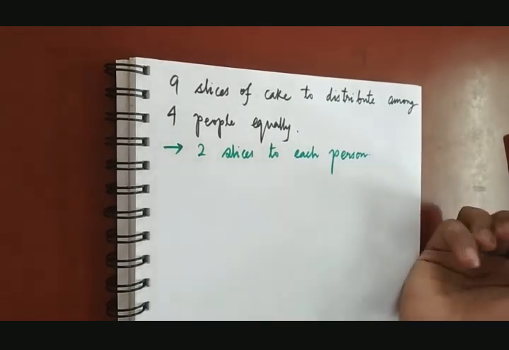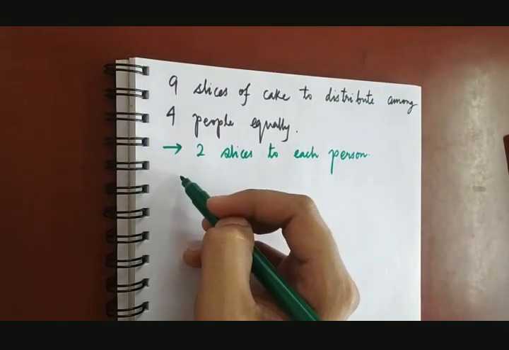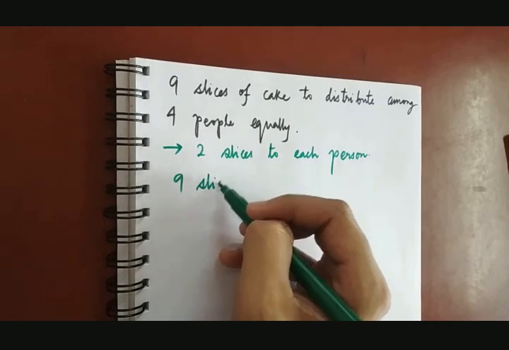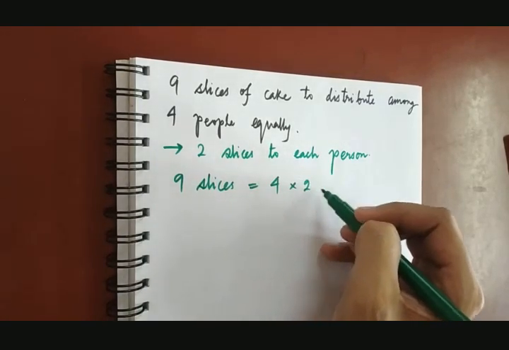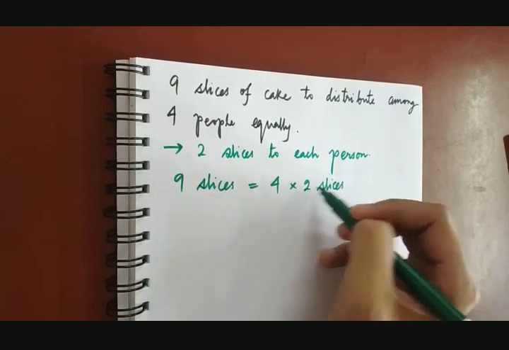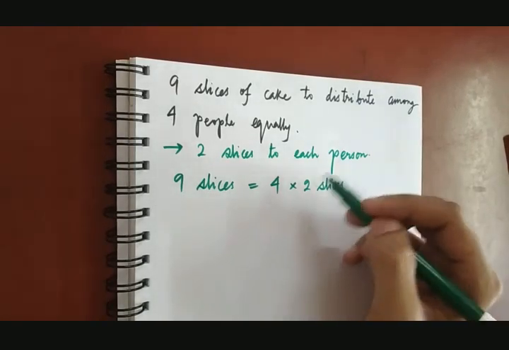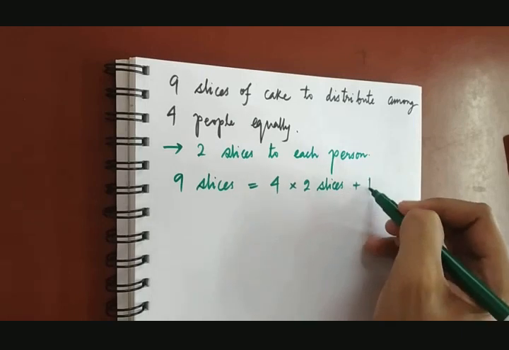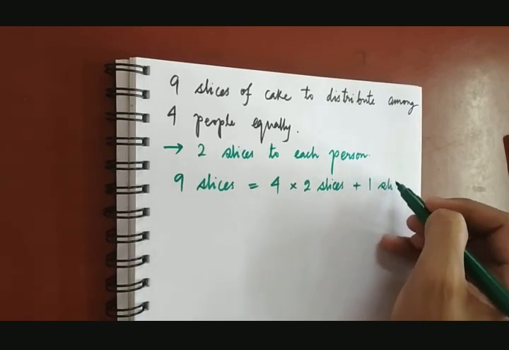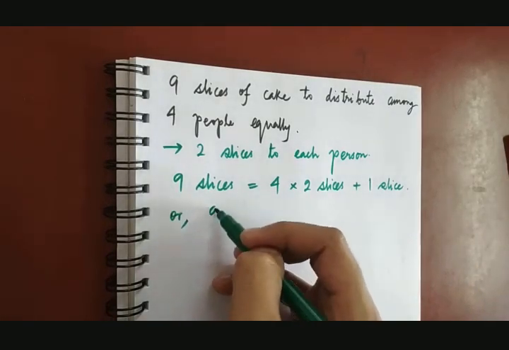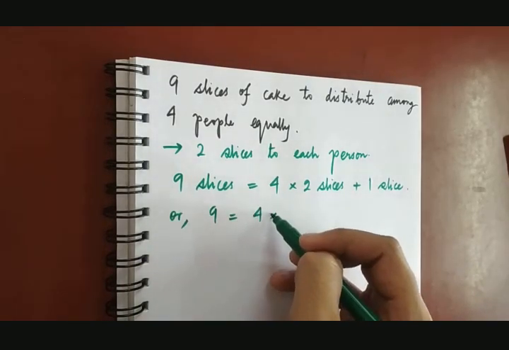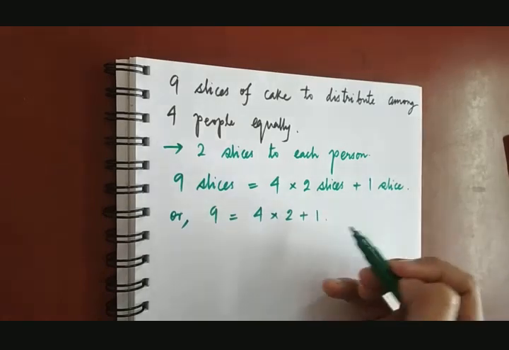right? And from here what I can write is 9 slices can be rewritten as 4 into 2 slices. That will give me 8 slices. So I have distributed 8 slices plus 1 extra slice. Or I can write 9 as 4 into 2 plus 1, more formally.